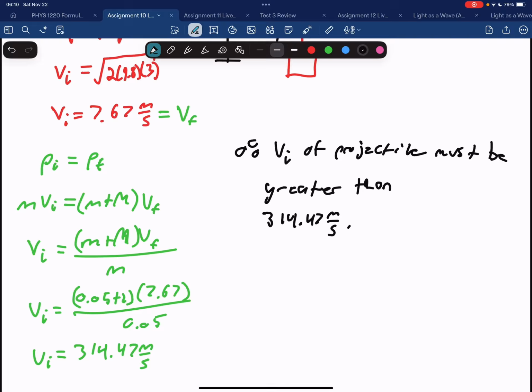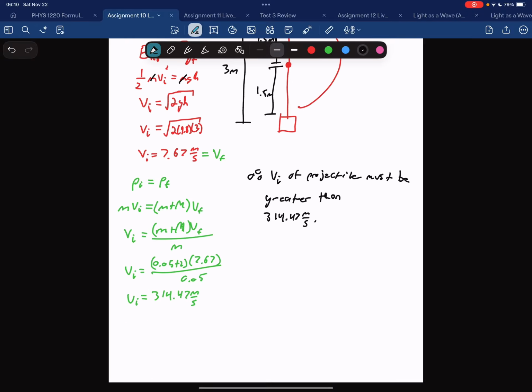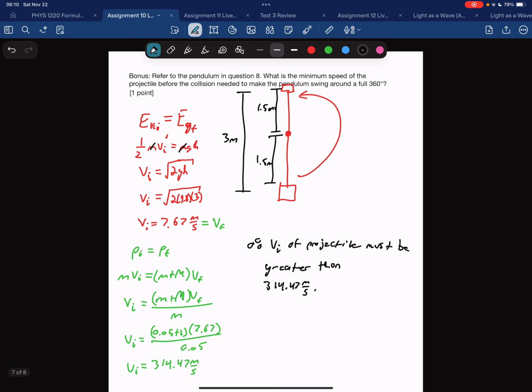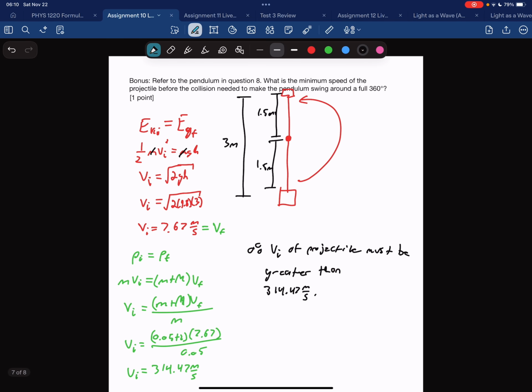And again, that is because this exact speed of 314.47 meters per second is only enough speed to get the mass to stop at the very top. That is only enough to get it at the maximum height possible for this pendulum. And you need just a tiny bit more to have it continue going.